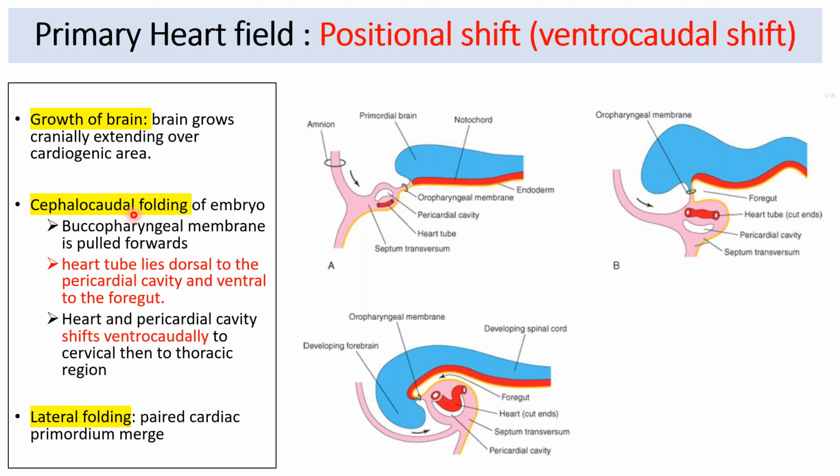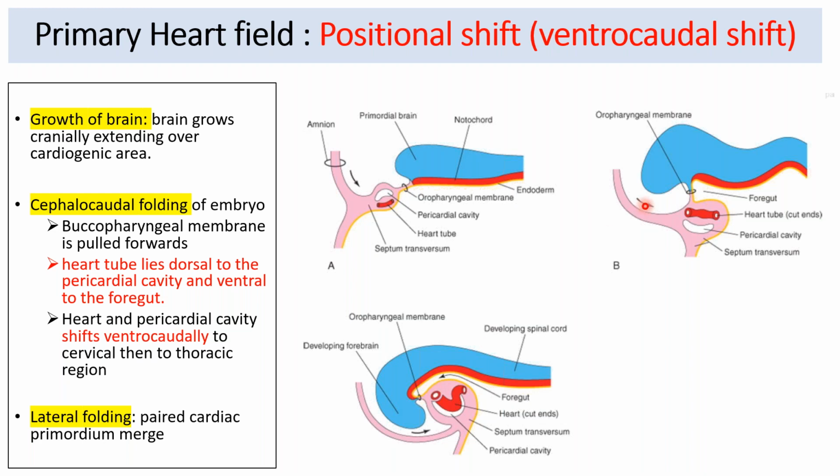Now, the second thing that is also happening is the cephalocaudal folding, or the craniocaudal folding. Because of this folding, the buccopharyngeal membrane is pulled forwards. This was the cranial buccopharyngeal membrane initially, now it is pulled forward. So now you can see that the buccopharyngeal membrane has come forward.